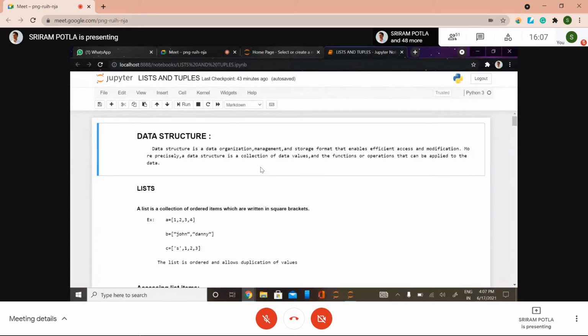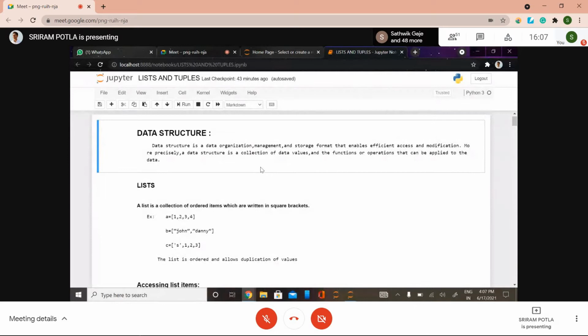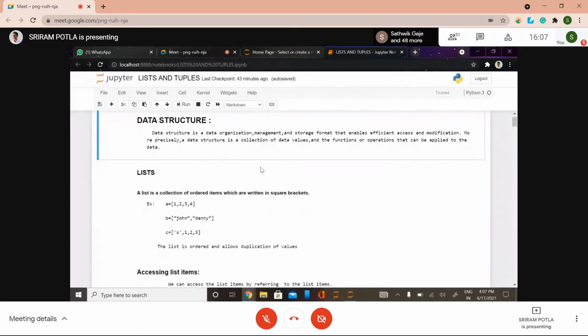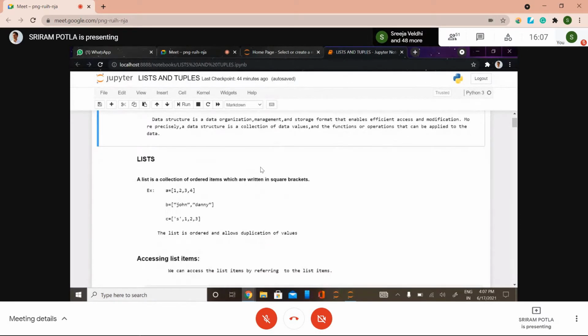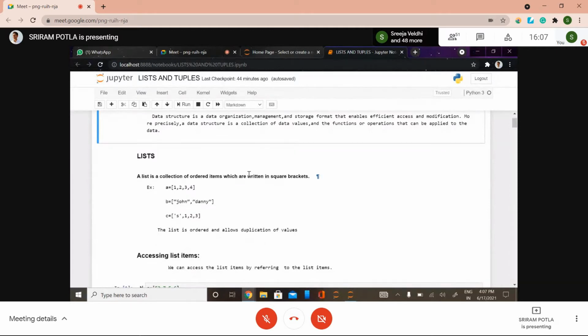We have four built-in types of data structures: list, tuple, dictionary, and sets. Am I clear, everybody? I'm talking about built-in data structures: list, tuple, dictionary, and sets. So let's get into what is meant by list.